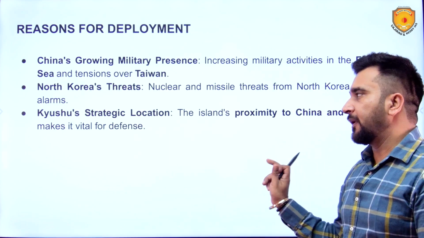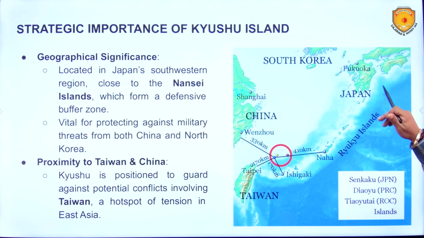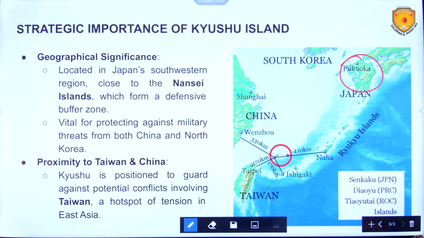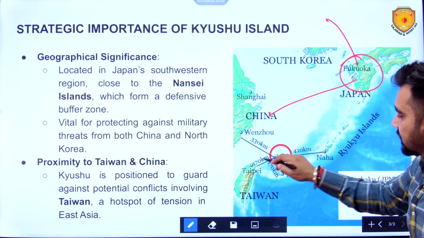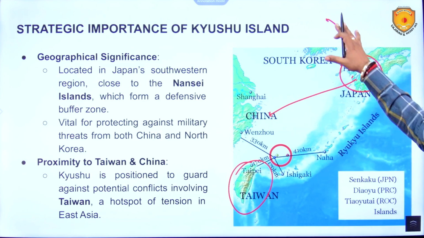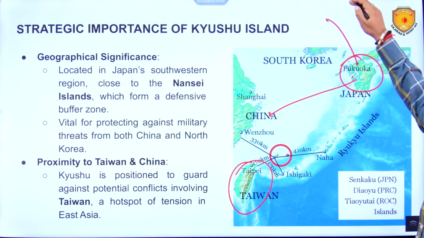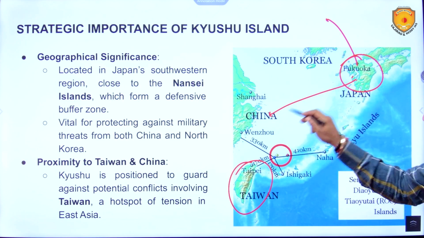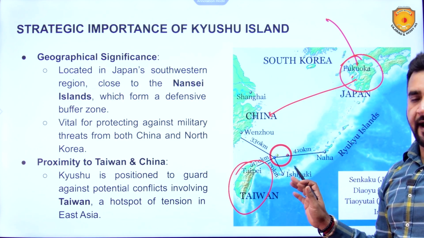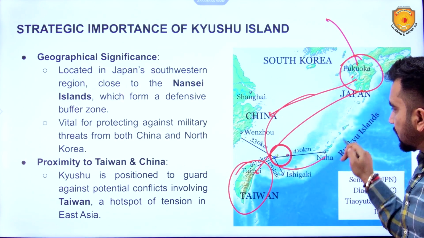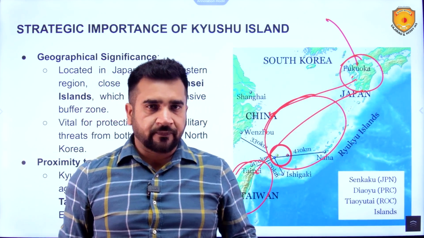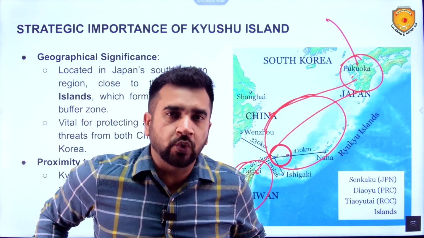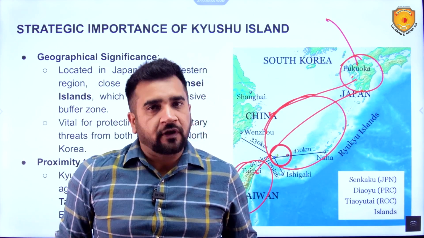So in this map, I will show you the proximity of this. This is basically this island which we are talking about, Kyushu island. So its proximity to North Korea over here, then China over here, this is Taiwan. So in the previous map we saw North Korea. This is South Korea, above South Korea is North Korea. So proximity is there. And this region, the East China Sea, is a region full of tensions due to the expansionist tendencies of China.